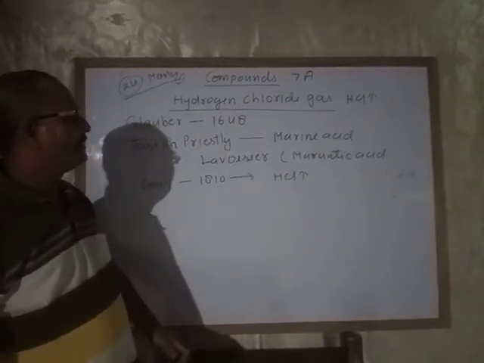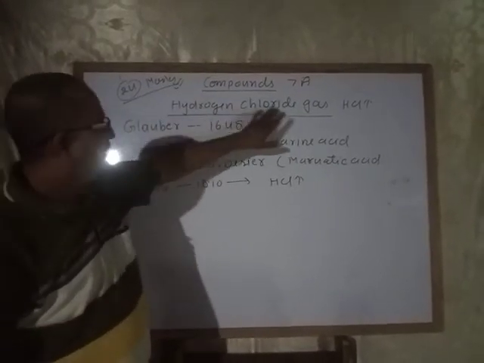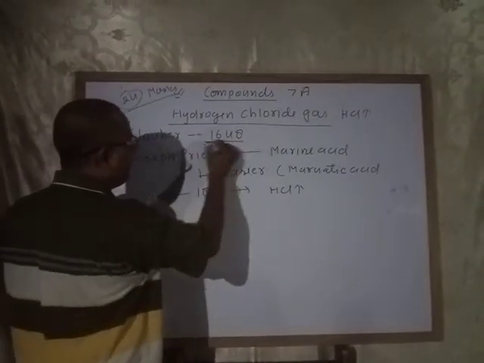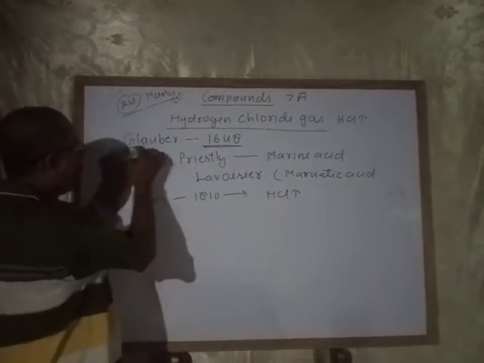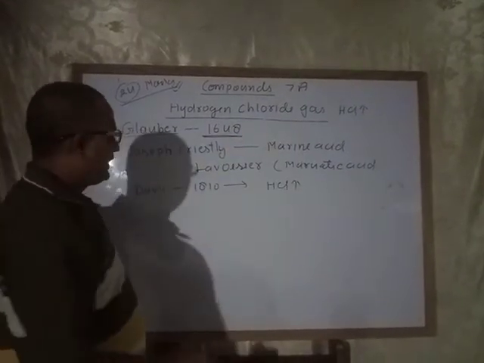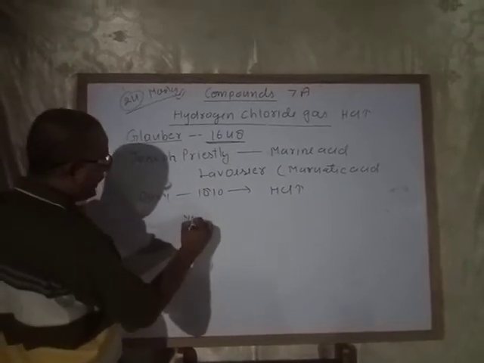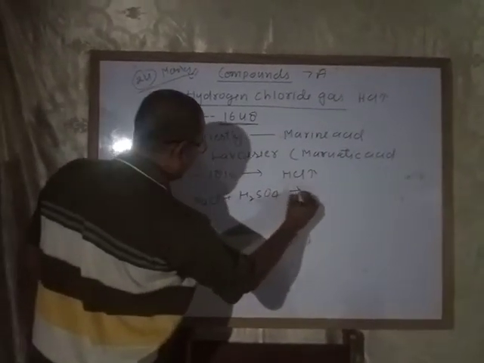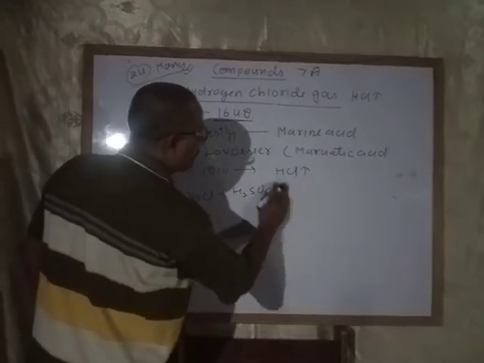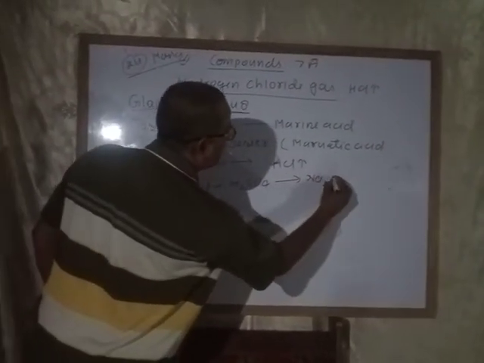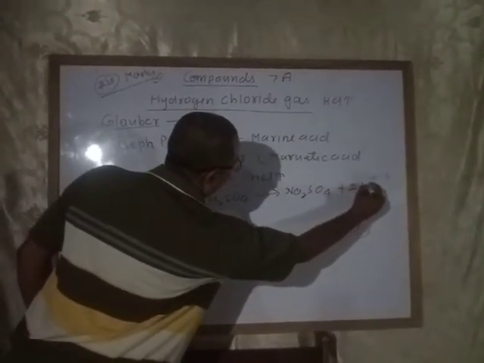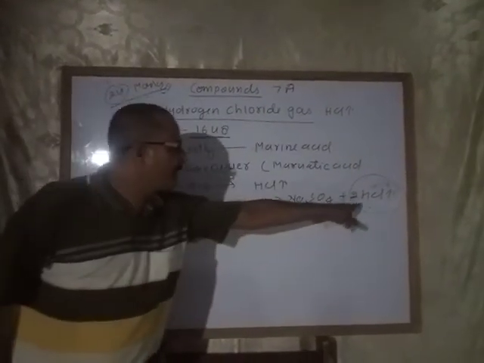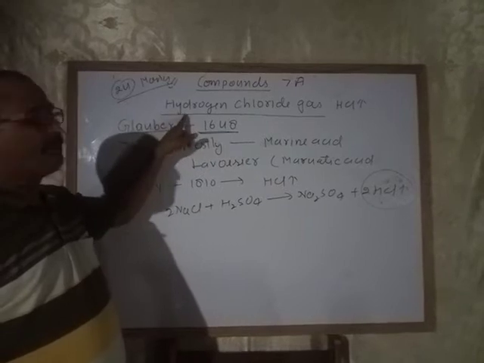The first question is how you will prepare hydrogen chloride gas. Before, in 1648, Glover prepared this hydrogen chloride gas with the help of rock salt along with concentrated sulfuric acid, giving sodium sulfate and hydrogen chloride gas. But he did not know the name of this gas, so he called it muriatic acid.